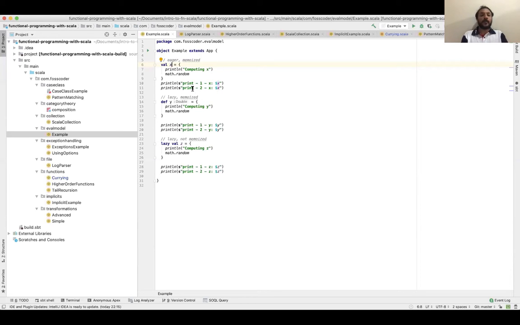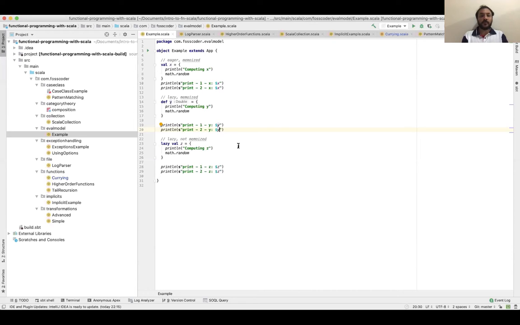And the def is lazy and not memoized. So when you declare that, it won't execute at the same time. But when you call that function, because Scala has everything as a function, even the property is a functional value, when you call that in a println line, at that time it will get evaluated and will return the value to you. And lazy val is by default lazy and memoized when you say lazy val, right? So how do we understand that?